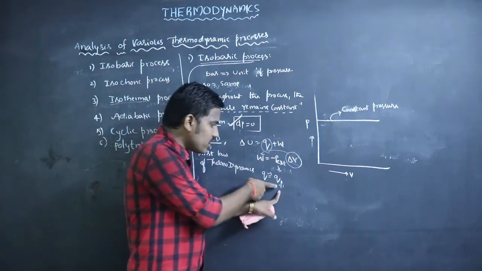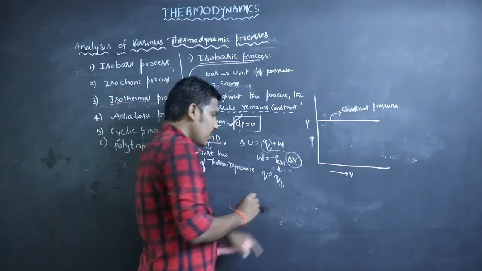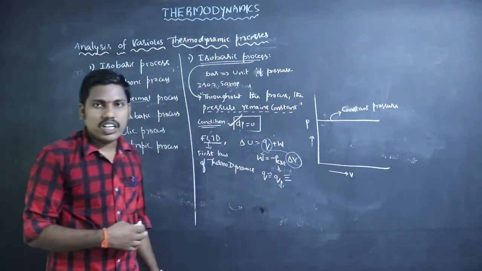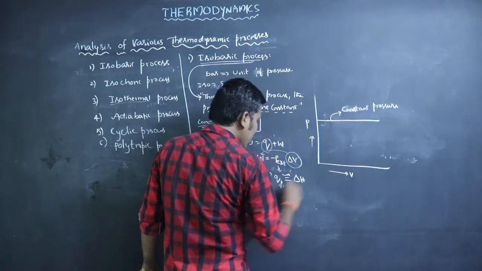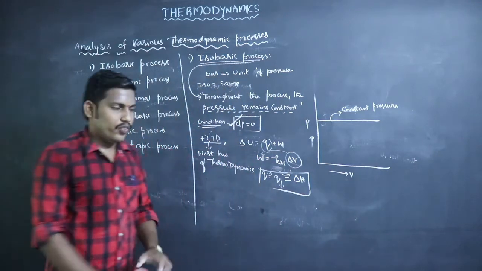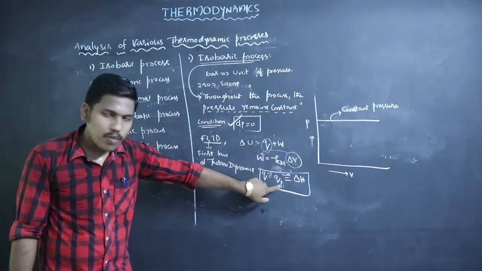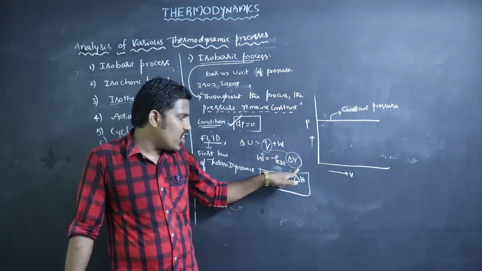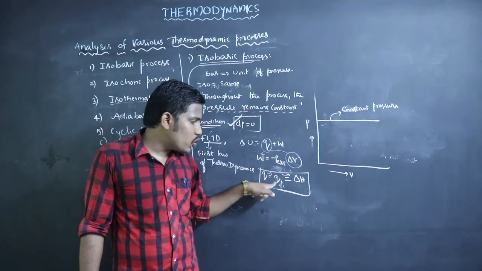The heat absorbed or released at constant pressure will give the value of delta H. From volume change we can calculate W, and also we know the QP value.